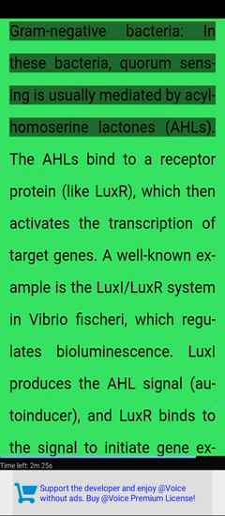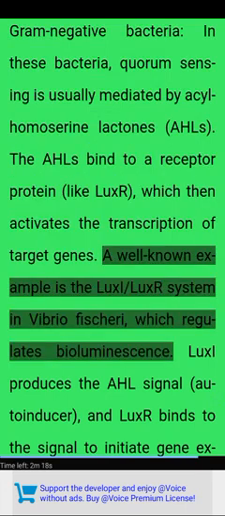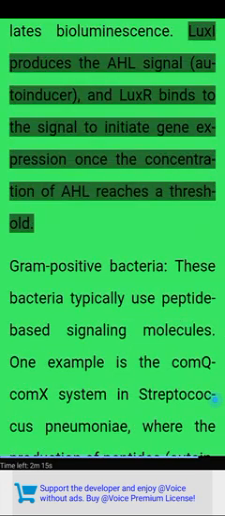Gram-negative bacteria. In these bacteria, quorum sensing is usually mediated by acylhomoserine lactones (AHLs). The AHLs bind to a receptor protein like LuxR, which then activates the transcription of target genes. A well-known example is the Lux system in Vibrio fischeri, which regulates bioluminescence. LuxI produces the AHL signal autoinducer, and LuxR binds to the signal to initiate gene expression once the concentration of AHL reaches a threshold.